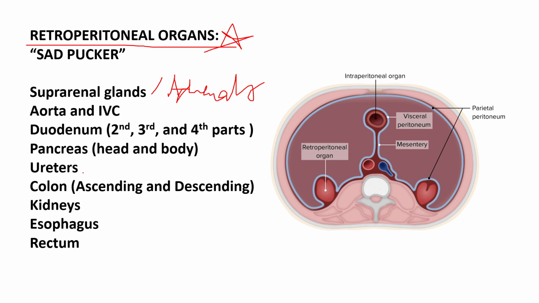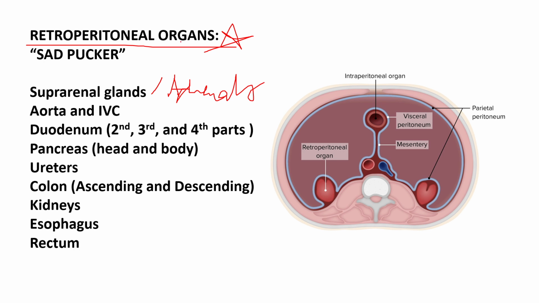U for ureters. C for colon, specifically the ascending and descending colons. K for the kidneys. E for the esophagus. And R for the rectum.